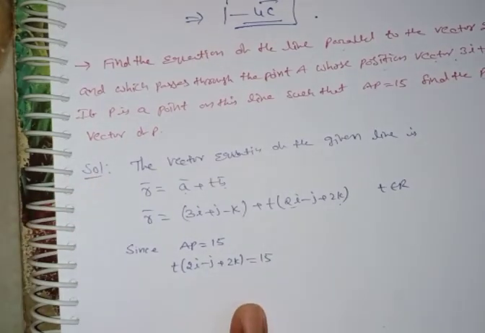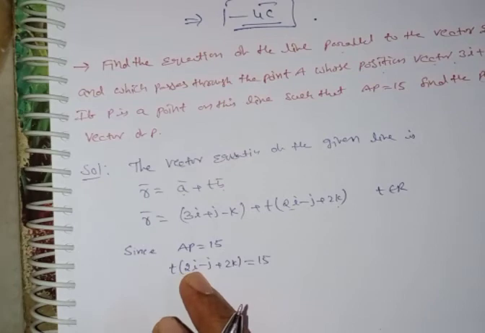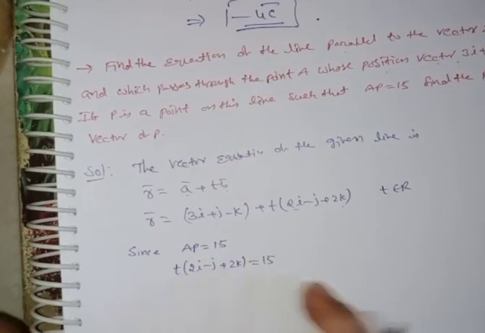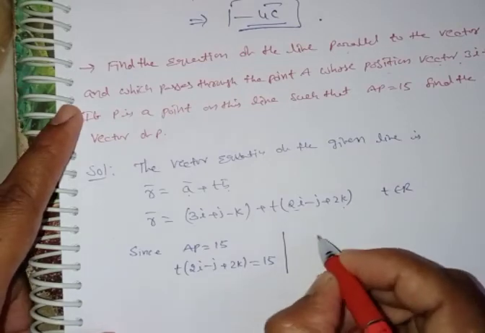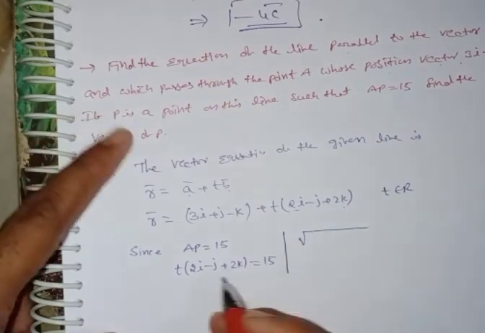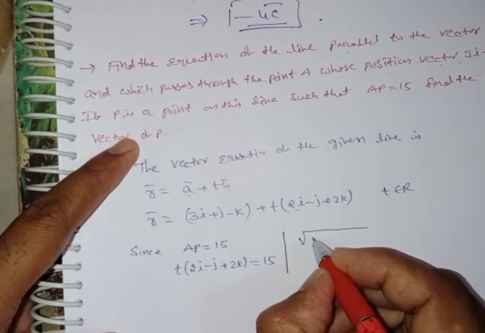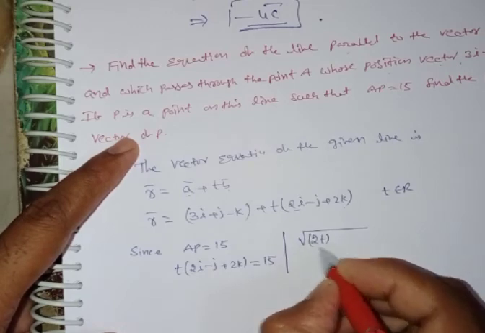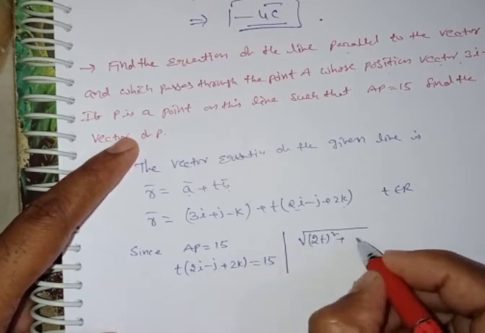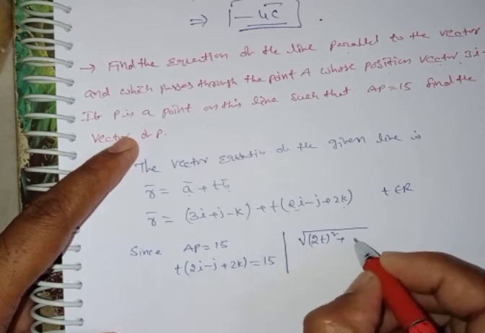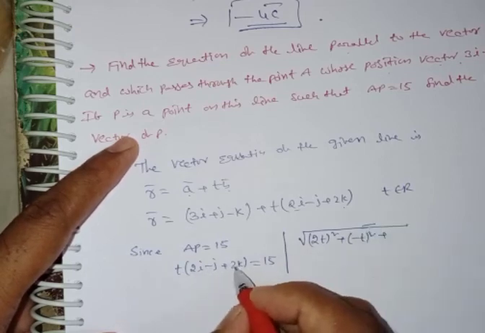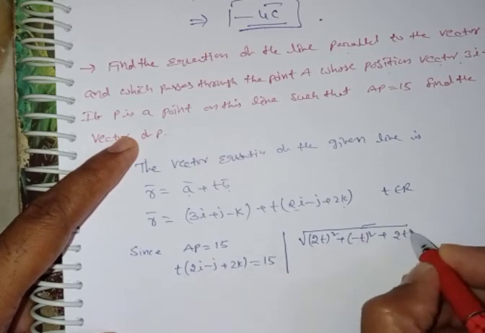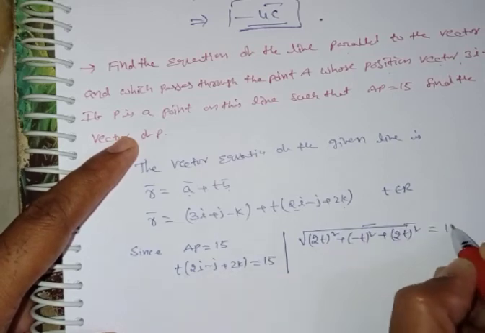AP is nothing but distance. Therefore, how can we write? Distance is nothing but under root of (2t) square plus (minus t) whole square plus, the last term, (2t) whole square is equal to 15, as given.